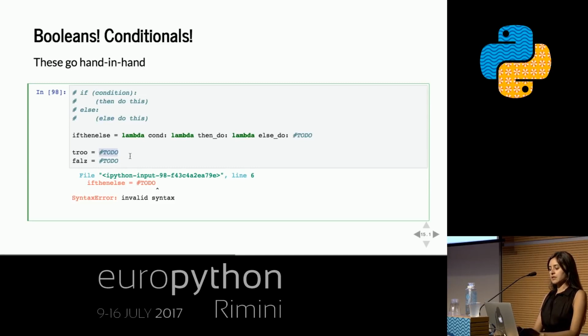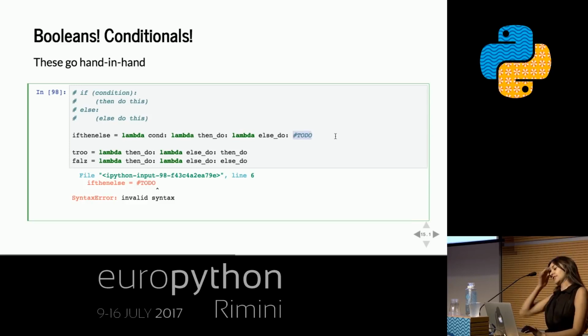So true is going to be a function, because everything is a function, that we give a then and an else block, and it's going to pick the then block. That's how we want to be able to use booleans, so let's just define it in terms of how we want to use it. And similarly, if we give a then and an else to false, then we should get the else thing out. Okay, on board so far? I see one or two nods. I'll assume that applies to everyone.